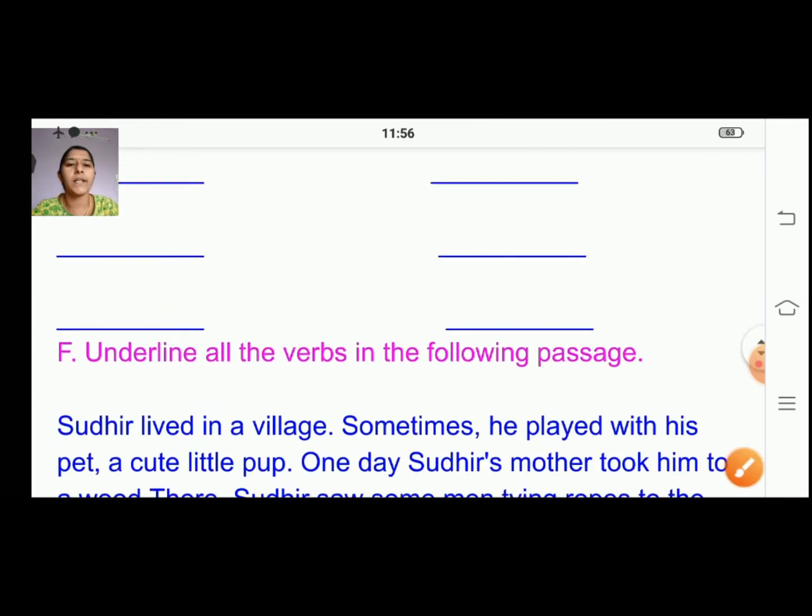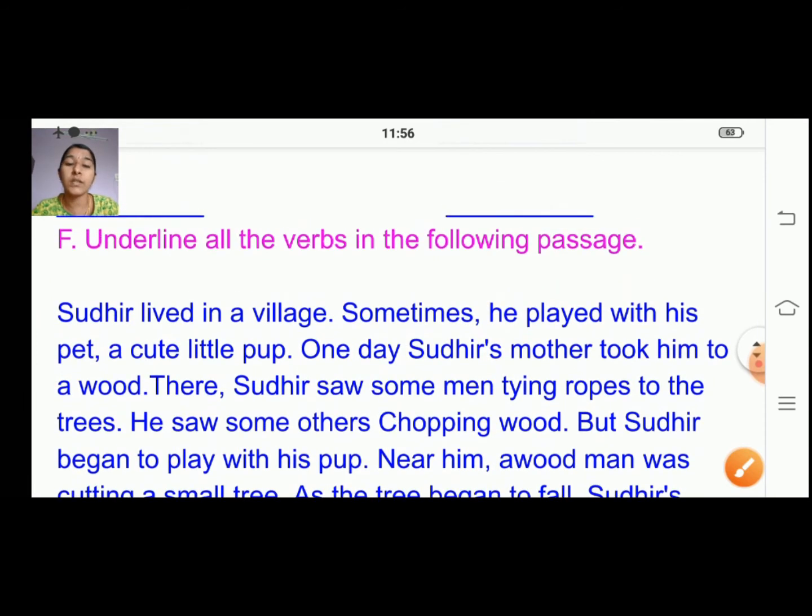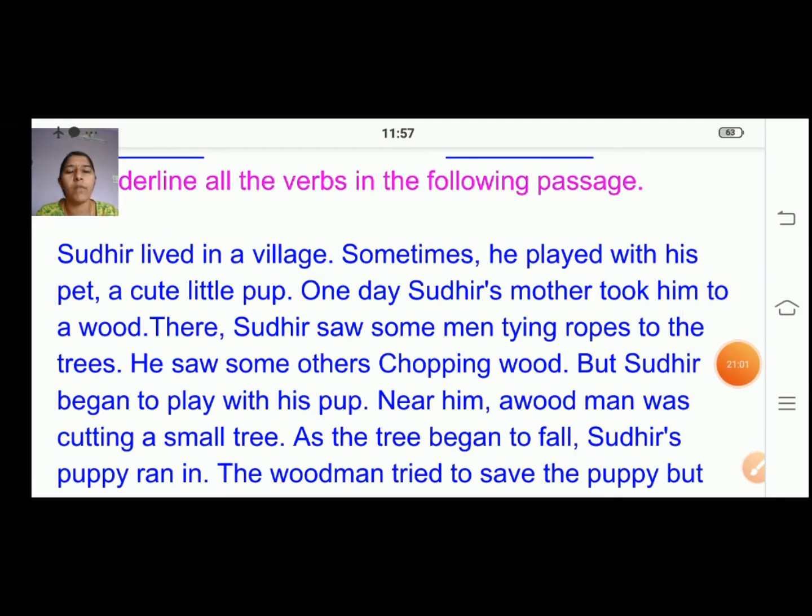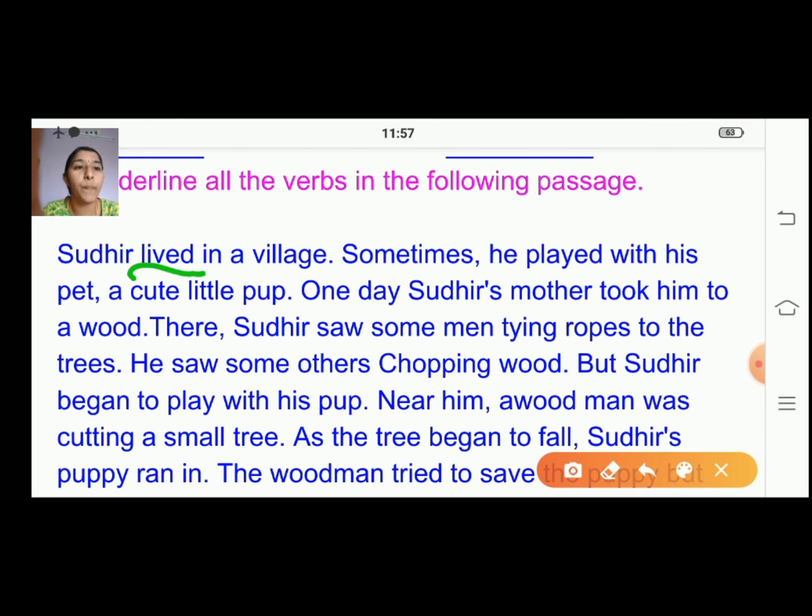Right? The next one. So this again, you're just going through these sentences. Here again we are going to underline the verbs. Sudhir lived in a village. So in this sentence it will be lived. Okay, this is the verb. Sudhir lived in a village. Sometimes he played with his pet. Playing is an action, right? So played with his pet, a cute little pup.